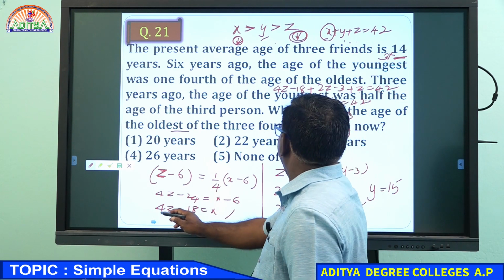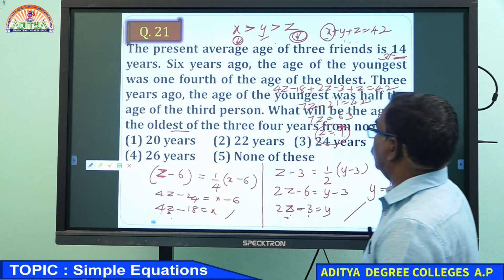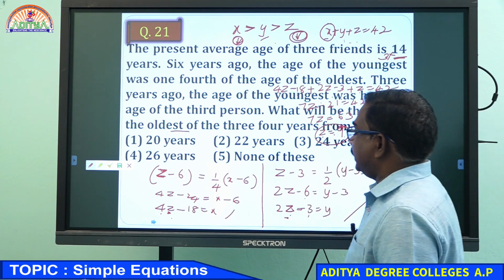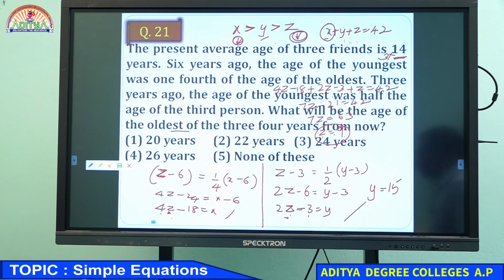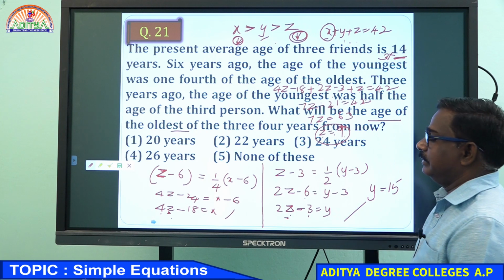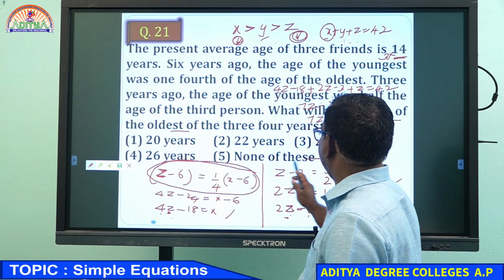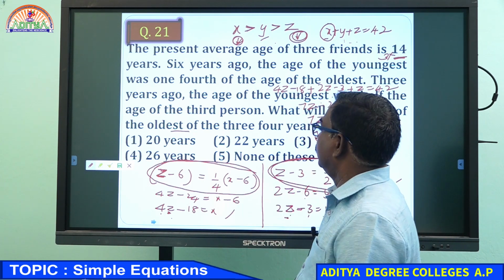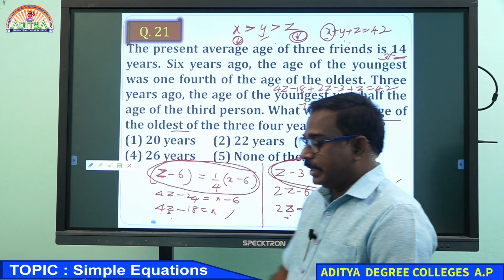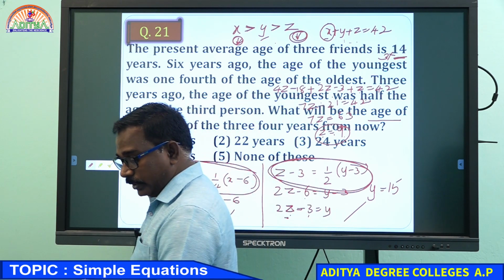Now the X value: 4 nines are 36, 36 minus 18, so X equals 18. So you got the X value, the Y value, and the Z value. You just need to verify this condition properly and that condition properly. If options were not given, we can do it by the equation method. We can do it by options also. Is it clear to everyone? Very good.